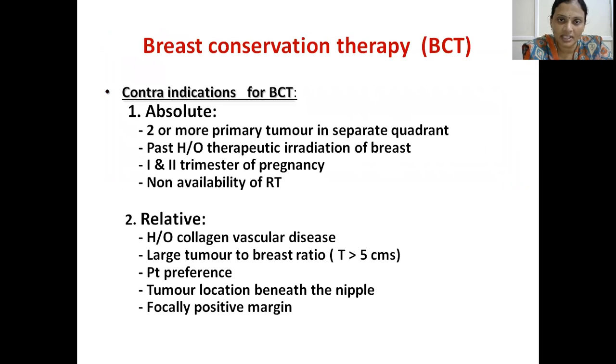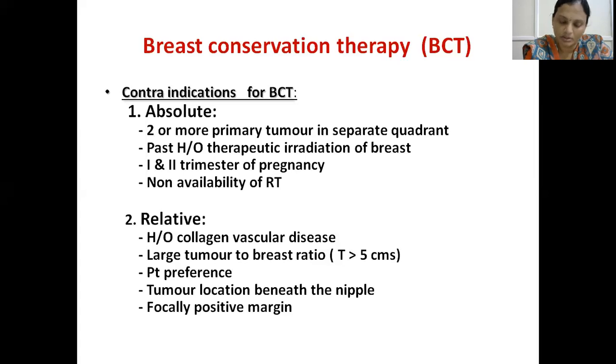What are the various contraindications for breast conservative therapy? Divided into absolute and relative contraindications. Under absolute contraindications: two or more primary tumors in separate quadrants, called multicentricity; past history of therapeutic radiation of the breast, as discussed in the risk factors; first and second trimester of pregnancy; and non-availability of radiotherapy.